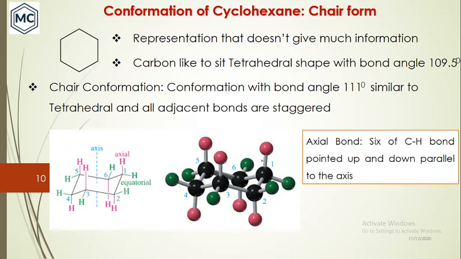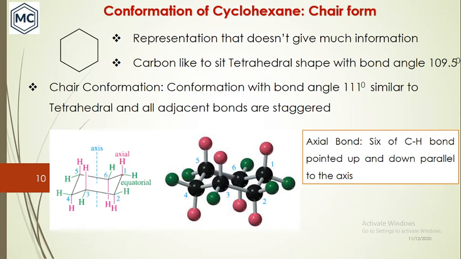There are two kinds of hydrogens here: one is axial hydrogen, another is equatorial hydrogen. You have an axial plane here, so this is the axis, and the hydrogens along this axis are called axial hydrogens.